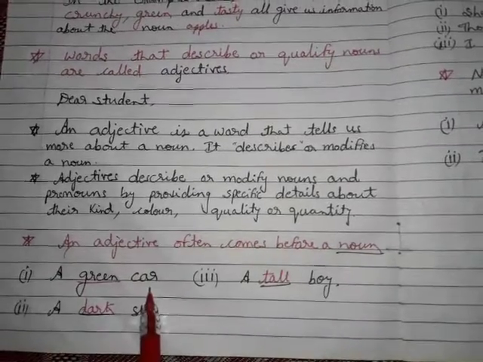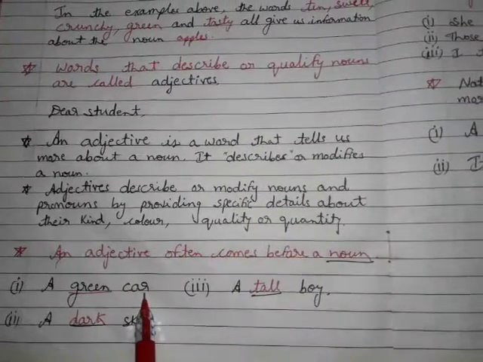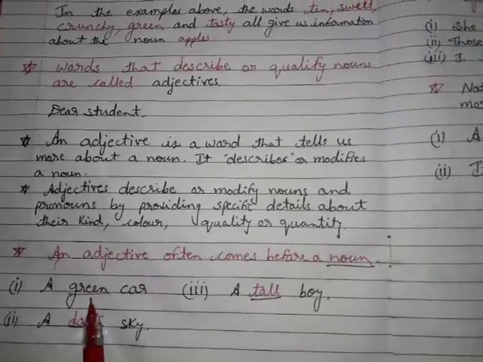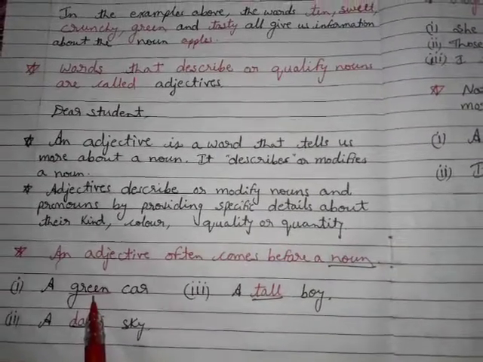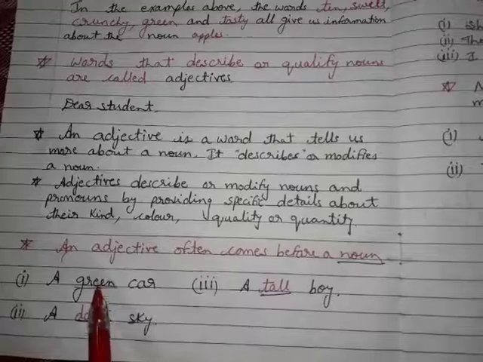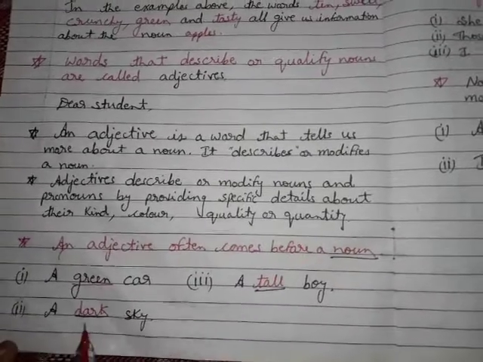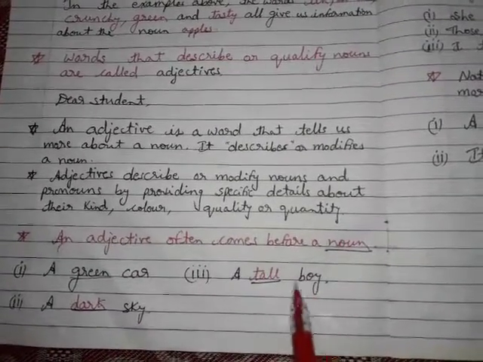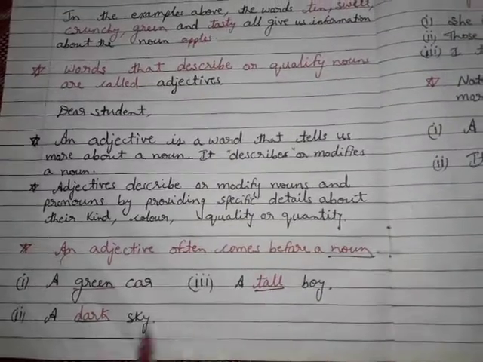A green car. Here car is a noun because it is the name of a thing, and green, that is the color, is an adjective because it is telling the color of the car, or we can say it is describing the car. A dark sky. A tall boy. Tall is an adjective. Here dark is an adjective.